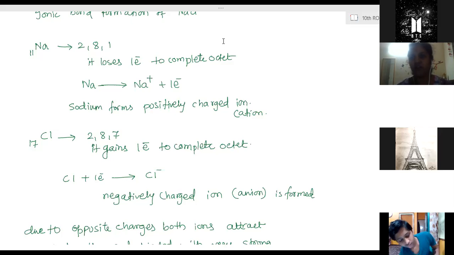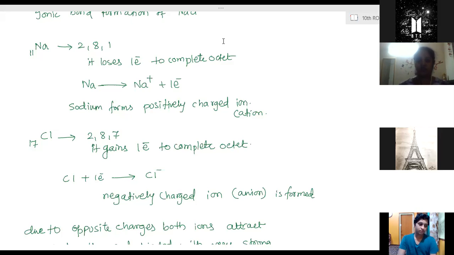Bond means a force of attraction, the force of attraction which binds two atoms together. Here the bond is formed between ions, so it is called an ionic bond, or also called an electrovalent bond. Earlier it was called electrovalent, now it is called an ionic bond.